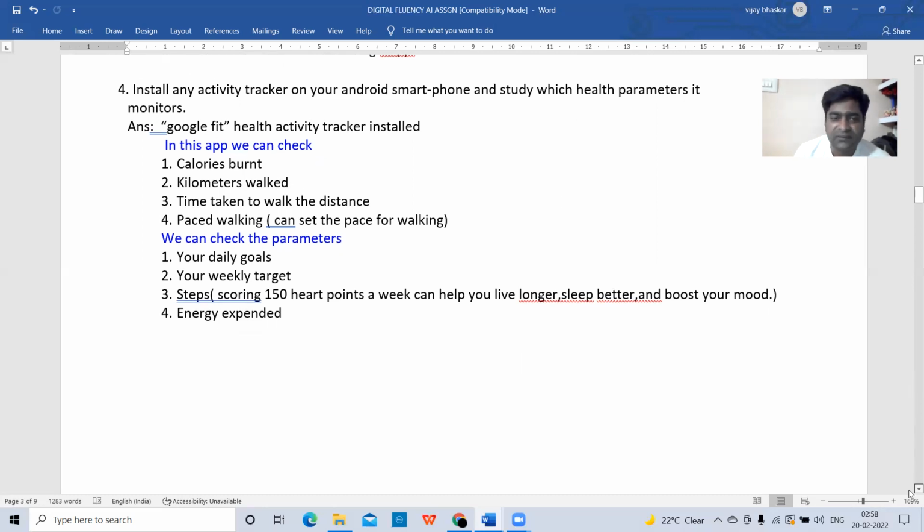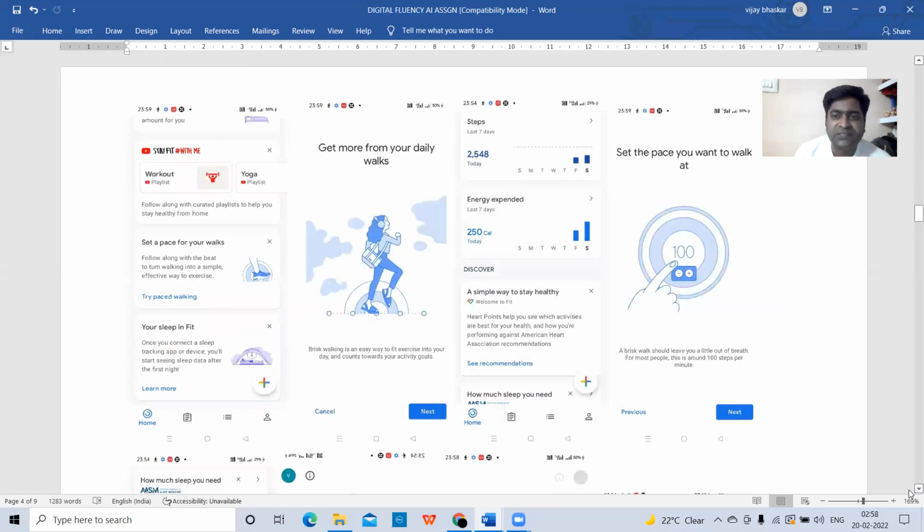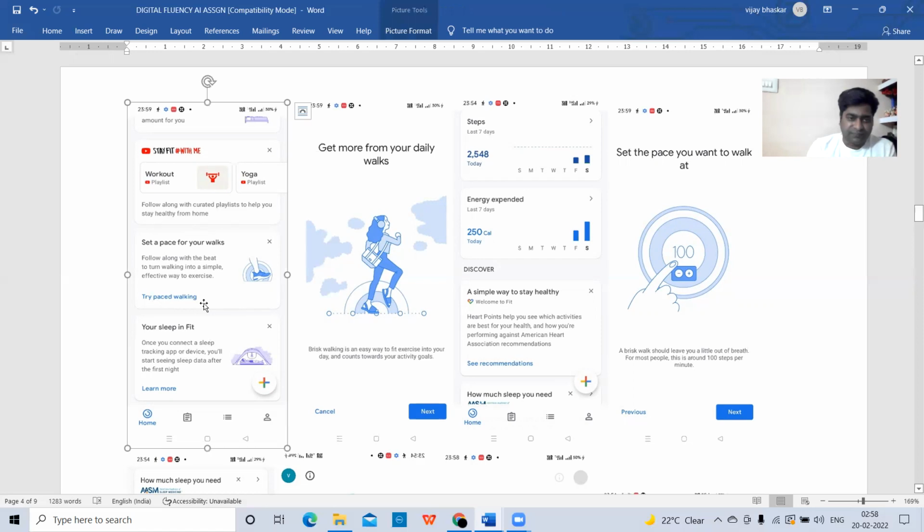Yeah. So let me show you some screenshots. Here, some screenshots. When I install this Google Fit activity tracker, it will give some screens here. See, in the first screen, try paced walking. Try paced walking. Okay. Try paced walking means 1 minute.